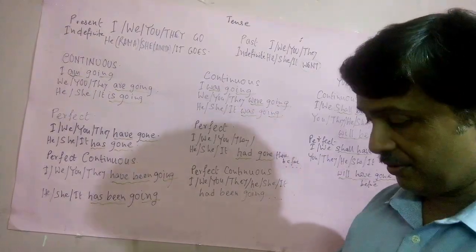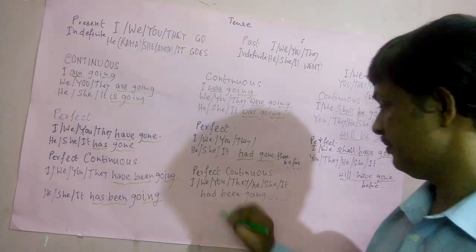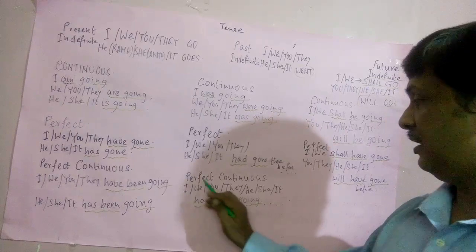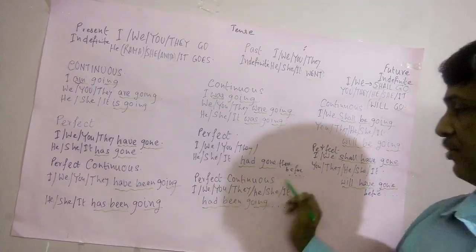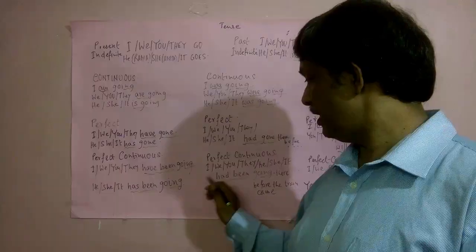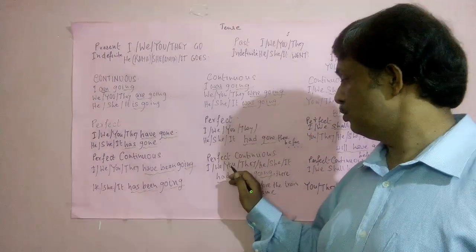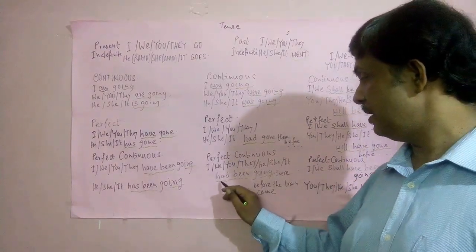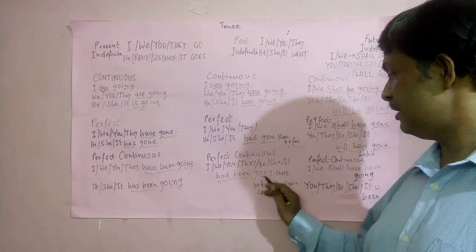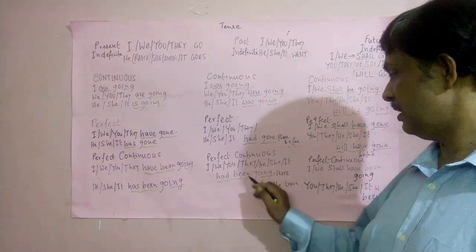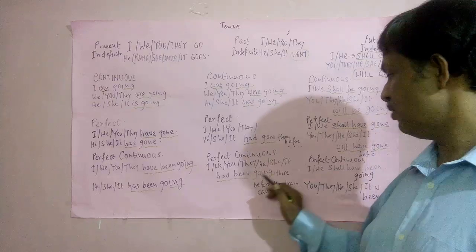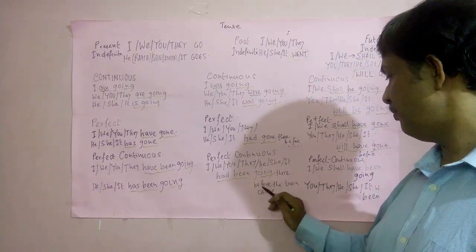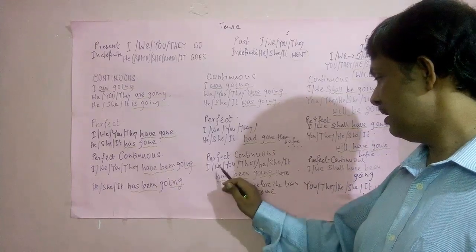That is, here we use had been and ing with verb go. That is past perfect continuous tense. I or we or you or they or he or she or it, that will be had been and ing with verb go. That is, I had been going there for an hour before the train came.